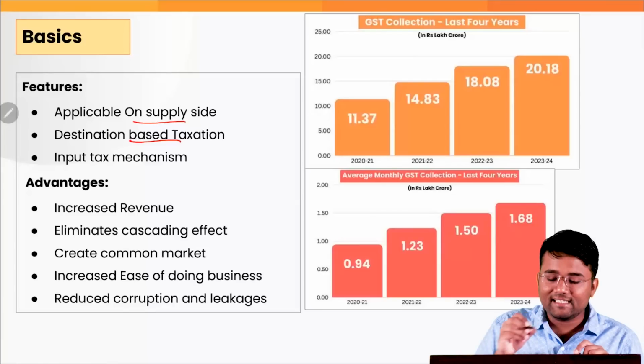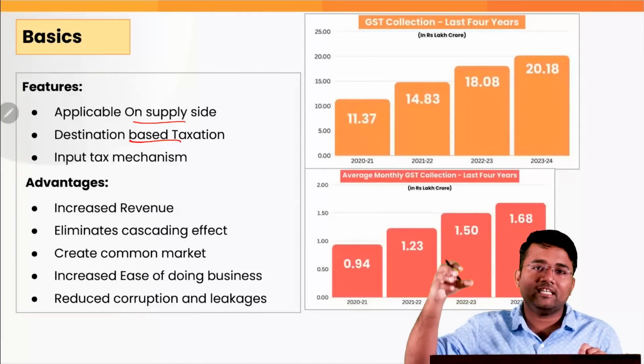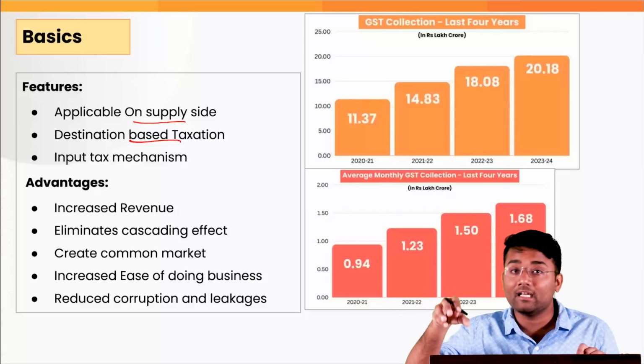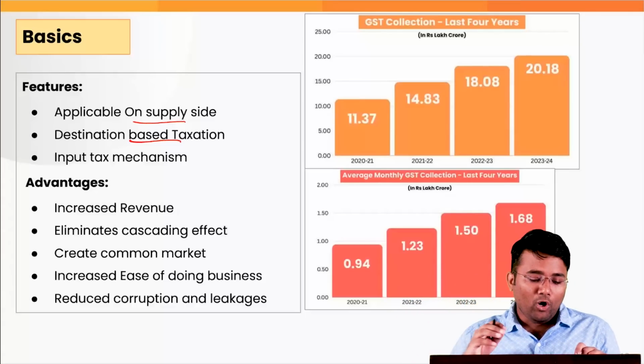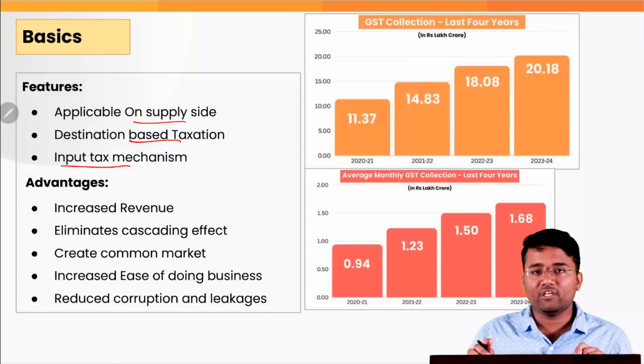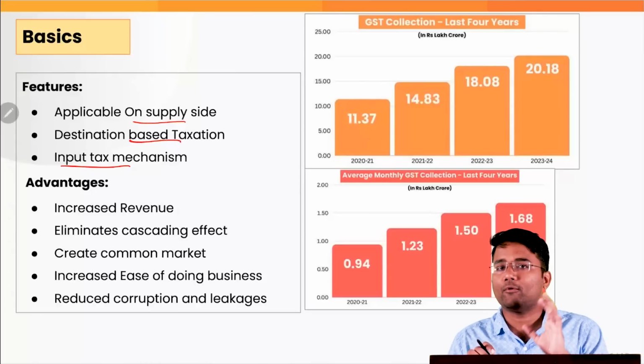Also, it is a destination-based tax, which means the proceeds of the tax would be given to that particular state where that particular good or service is ultimately being consumed. Also, there is one important feature, the input tax mechanism. Let's try to understand this with a proper example.